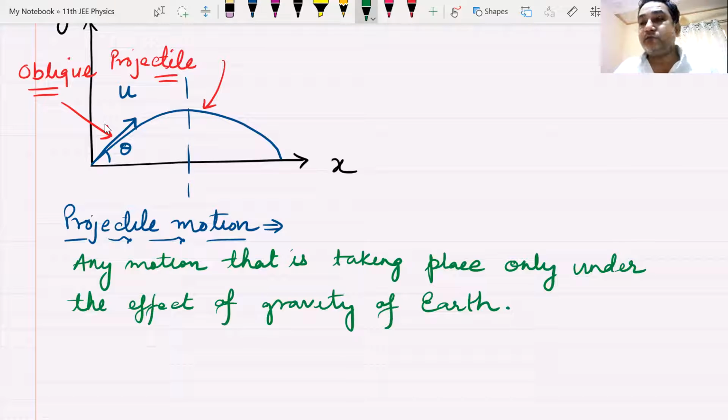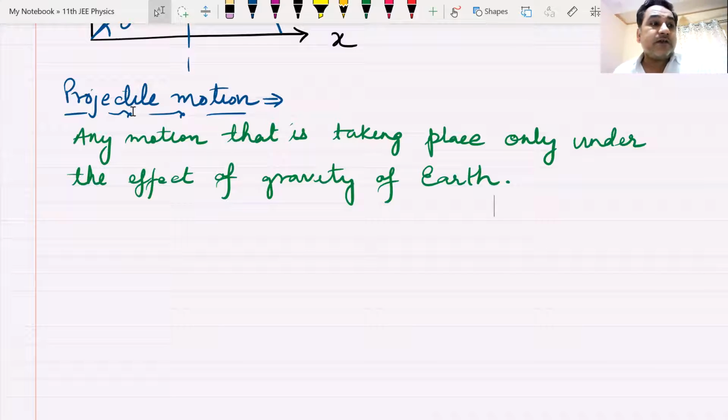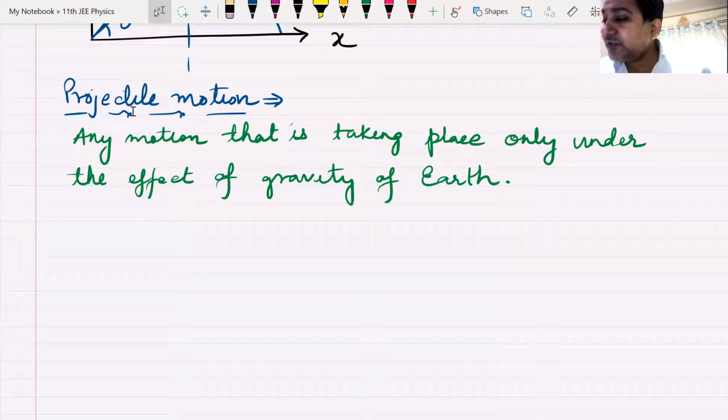Am I clear? Any motion that is taking place only under the effect of gravity of Earth is known as projectile motion. Am I clear? Okay. That is projectile motion.